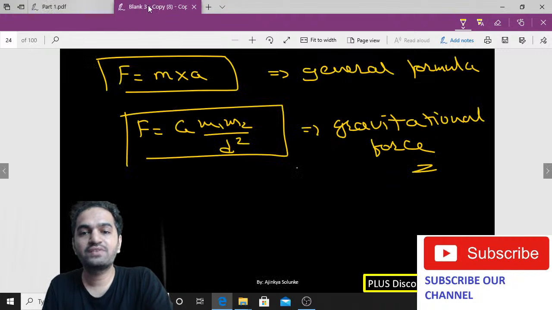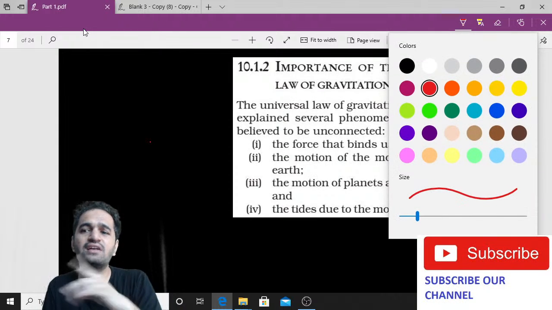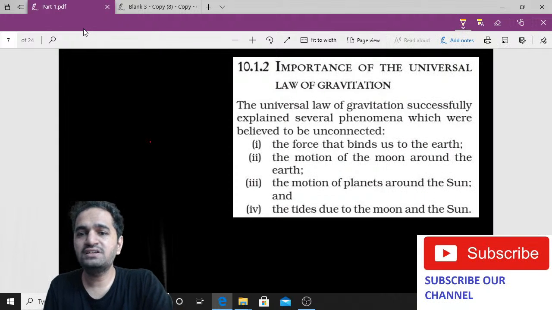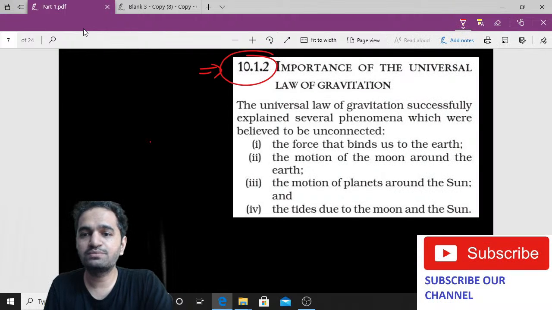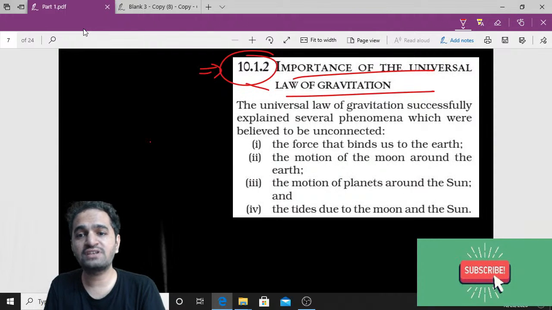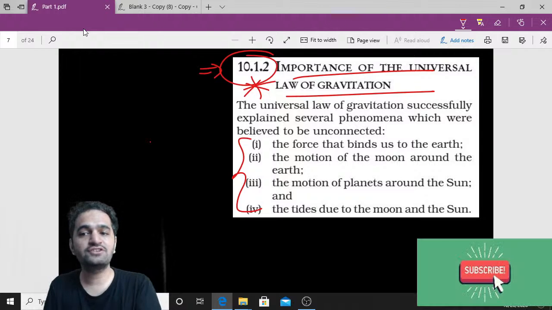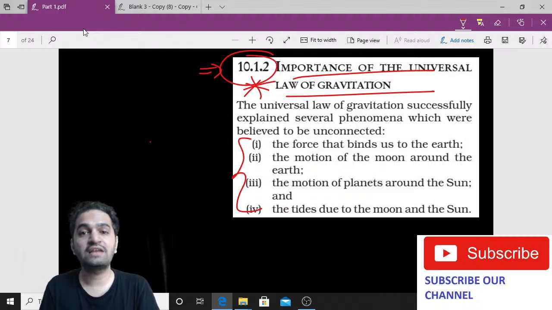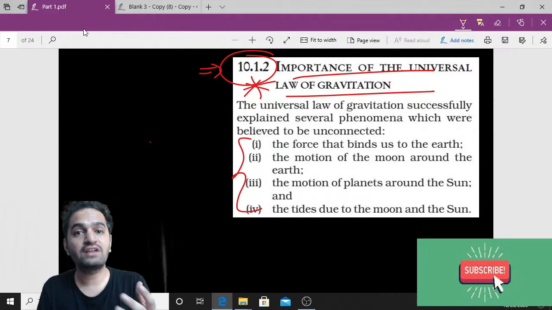So in your textbook, on the second or third page, I think third page, can you please come to this point, 10.1.2? Can you please underline it, because this is very important. Just give a star mark there, because the uses of gravitational force, this law is given there, and these uses can be asked in the exam. They can ask you in the exam what are the uses of universal law of gravitation, which we have just seen.